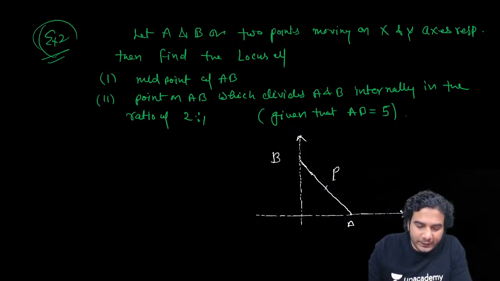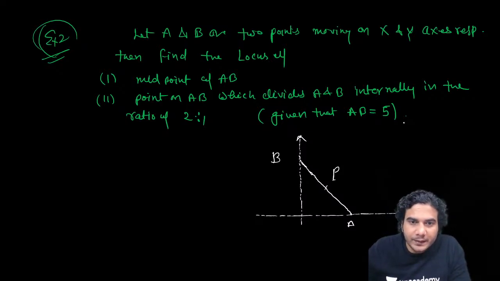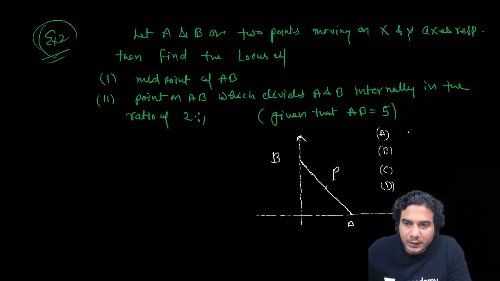Let me give you the answer options. Options are: x square plus y square is equal to 25.